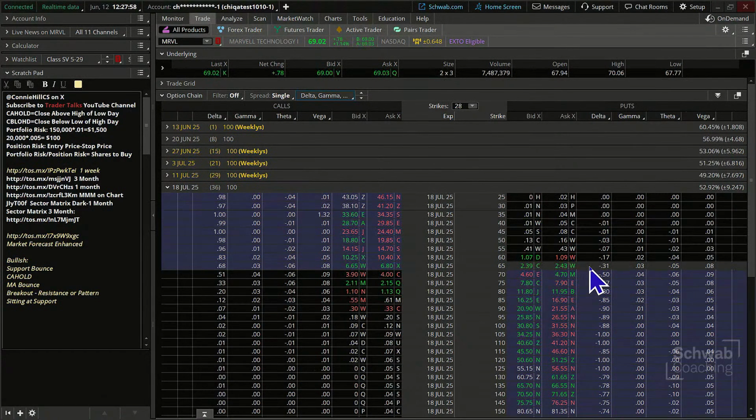It's out of the money, actually. The daily time decay is going to be 5 cents. So every day, this option is going to lose roughly 5 cents. That includes Saturdays and Sundays and holidays, as well as the regular weekdays.